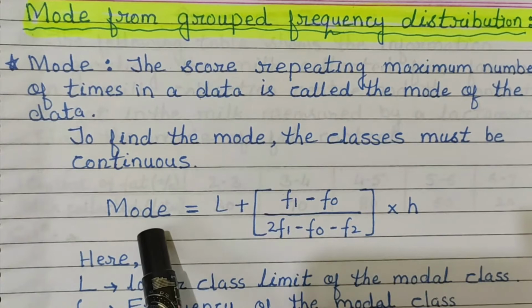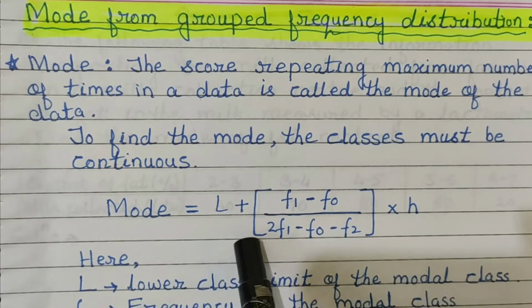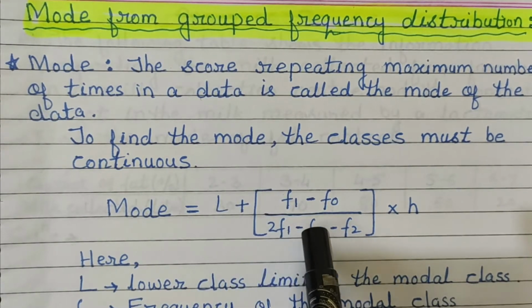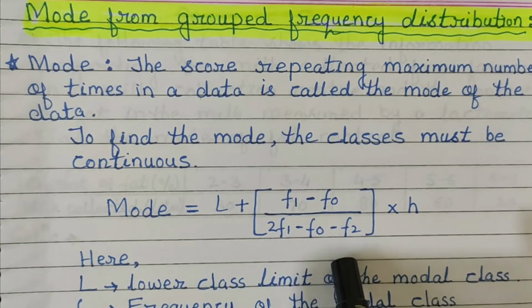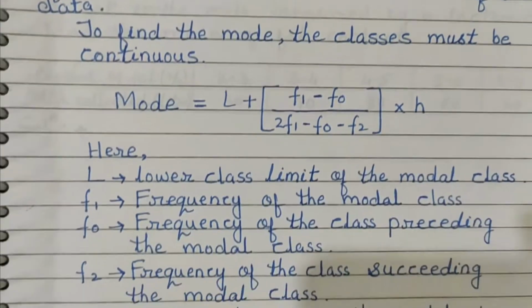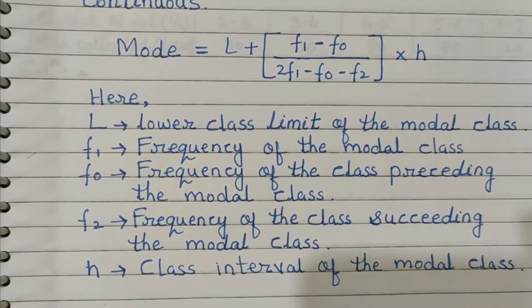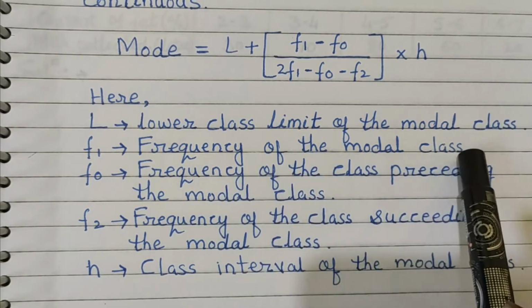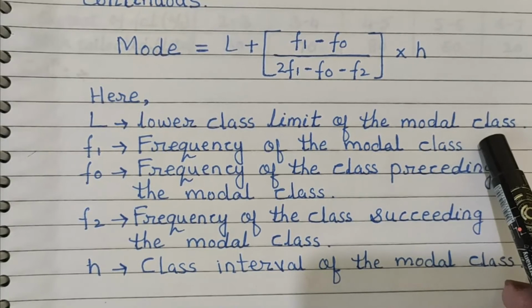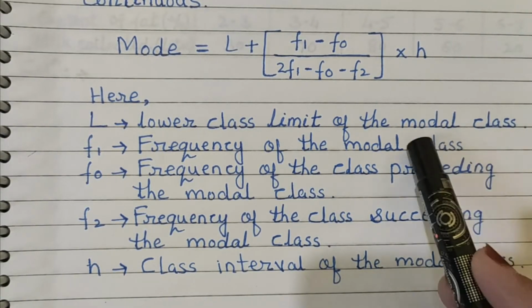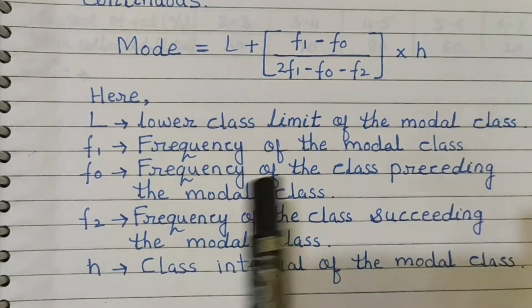Now the formula is: mode is equal to L plus, inside the bracket, F1 minus F0 upon twice F1 minus F0 minus F2, multiplied by H. Now here L is the lower class limit of the modal class. The modal class is the class having the maximum frequency.